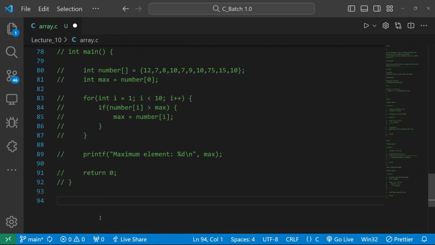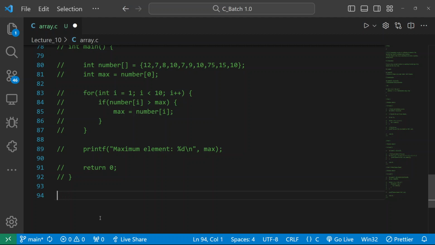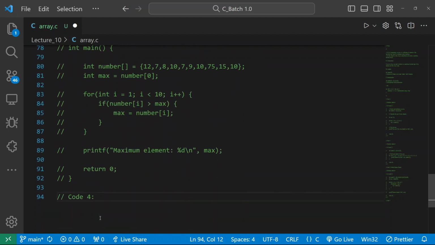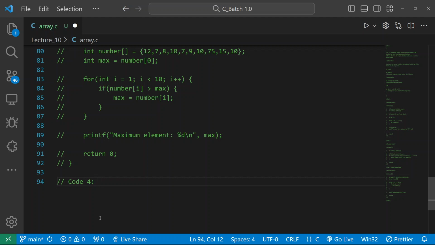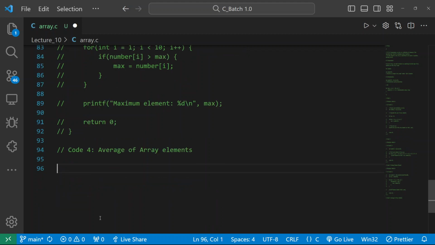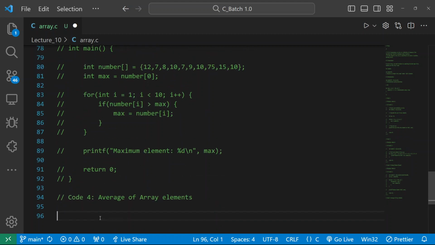Commenting it, writing as code, question 4, and here I will write a question that is average. So these are the simple questions you may get: average of array elements. Same thing again, we have to write, not any big deal.